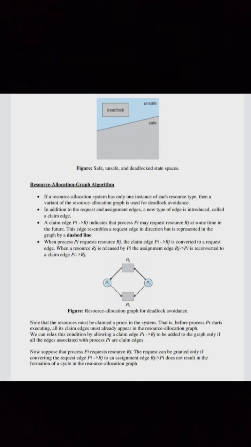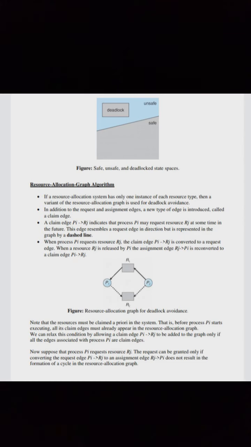See the figure. Now let us see the resource allocation graph algorithm. If a resource allocation system has only one instance of each resource type, then a variant of the resource allocation graph is used for deadlock avoidance. In addition to the request and assignment edges, a new type of edge is introduced, called a claim edge. A claim edge Pi to Rj indicates that process Pi may request resource Rj at some time in the future. This edge resembles a request edge in direction but is represented in the graph by a dashed line.